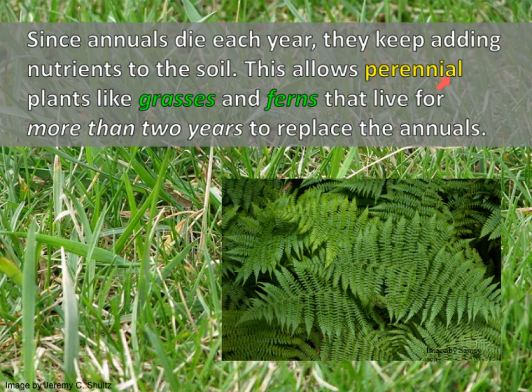This will allow perennial plants like grass and ferns that live for more than 2 years to replace the annuals. So notice this pattern. As organisms die, they will add nutrients to the soil. So on number 16, how do annuals improve the soil? Adding nutrients. That is number 16.